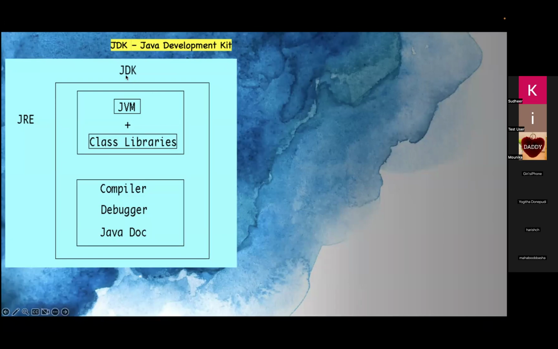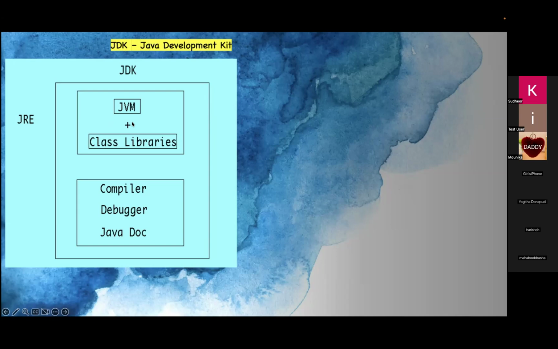What exactly does JDK contain? You see, JDK includes JRE. JRE means Java Runtime Environment. The name itself says Runtime Environment. If you want to run, to execute your program, this is critical. I'll explain when this comes into the picture.